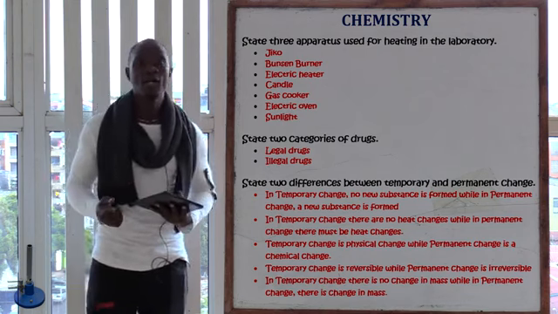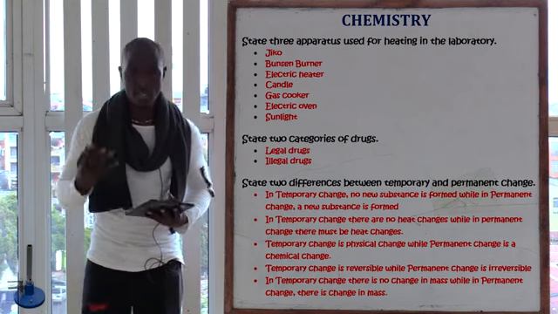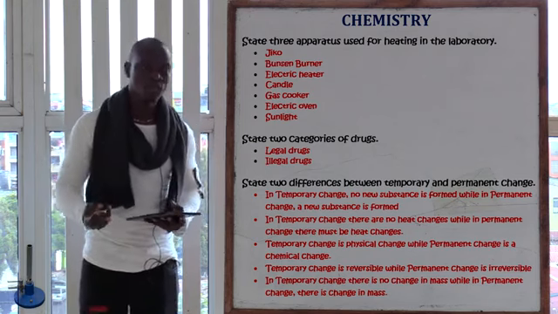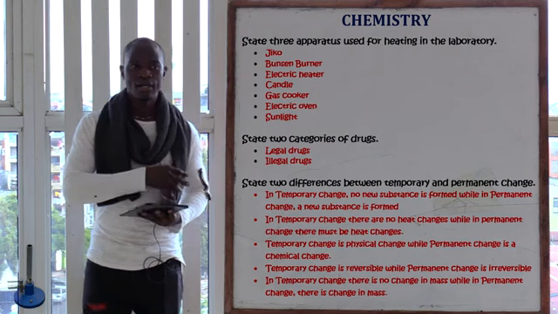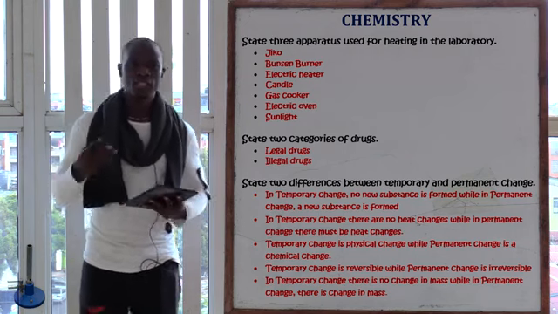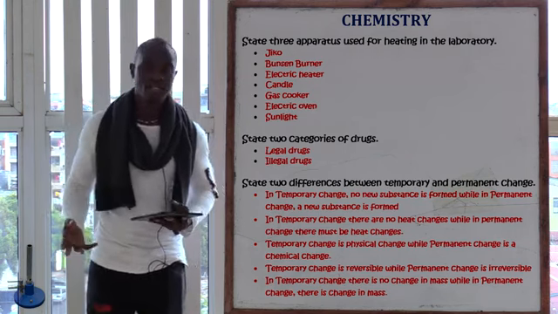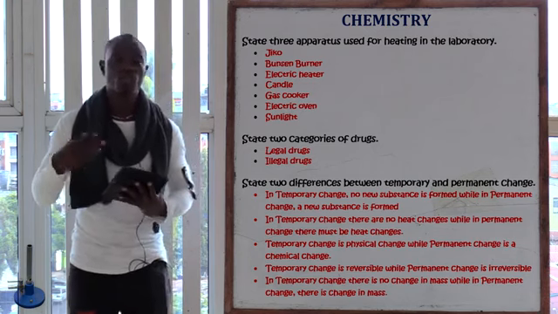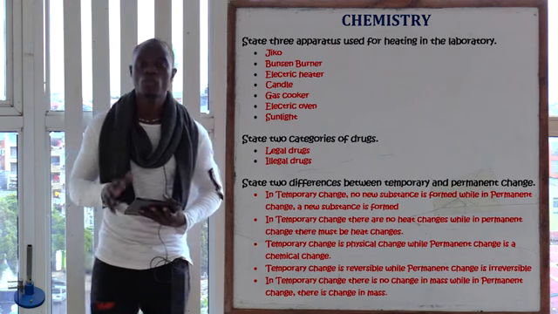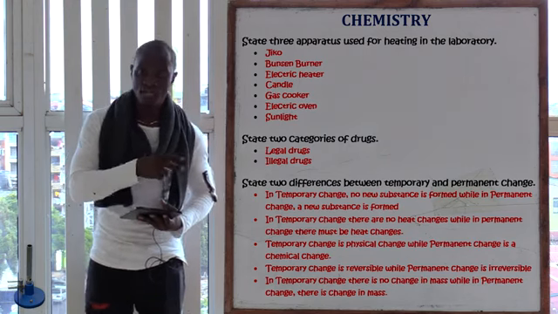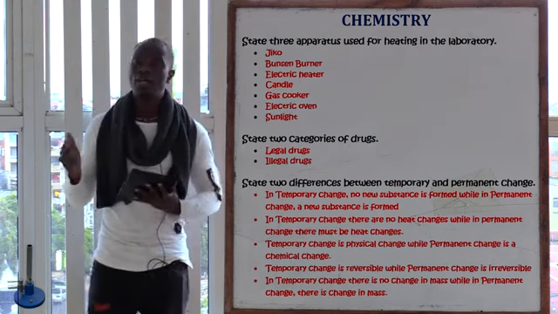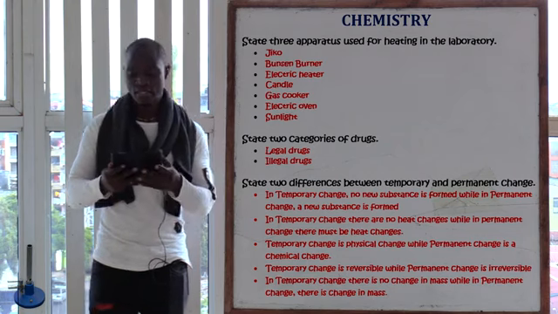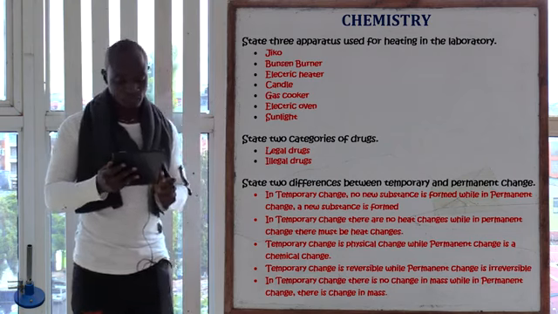Now, if you have been asked examples of drugs, give like bangi, tobacco, mandrax, etc. So those are now examples of drugs. Students tend to confuse. So don't confuse between the categories of drugs, the types of drugs, and the examples of the drugs themselves.